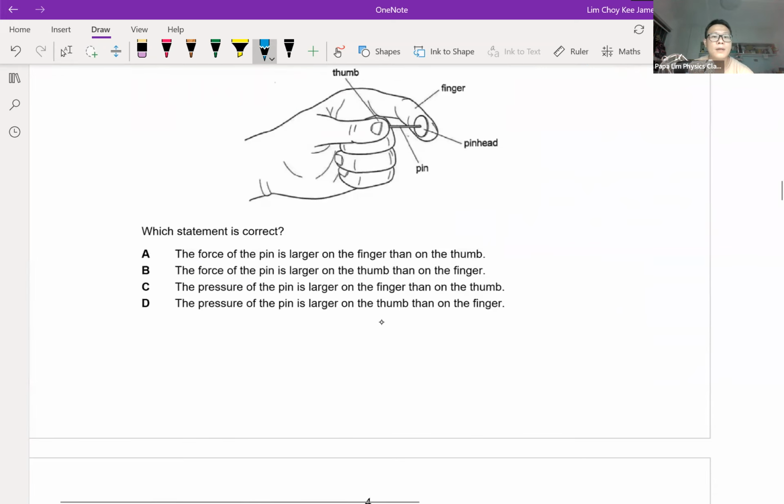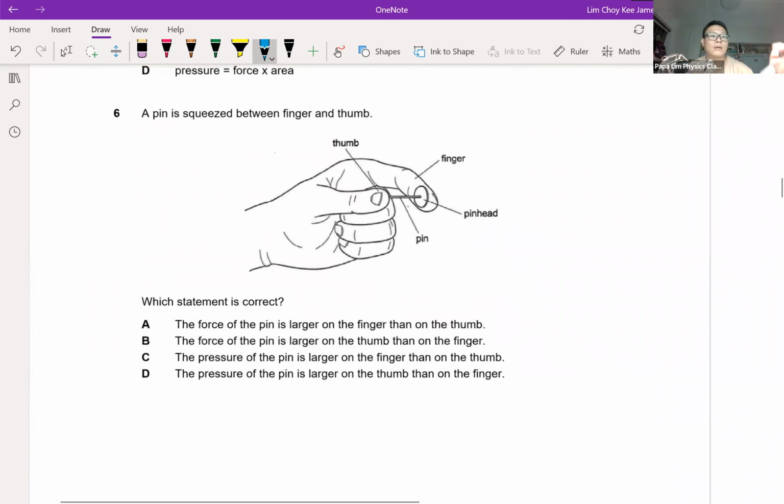Now, question 6: when I squeeze the thumbtack and the thumbtack pin pokes my thumb, which of the statements is correct?